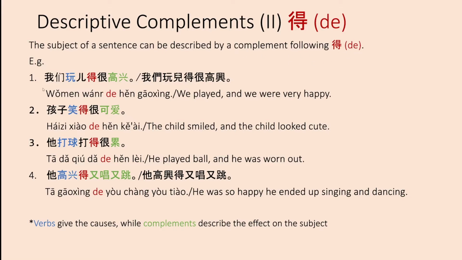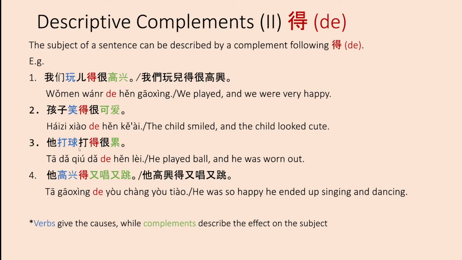So in the first example, 我们玩得很高兴. We played and we were very happy. The second, 孩子笑得很可爱. The child smiled and the child looked cute. The third, 他打球打得很累. He played ball and he was worn out. And the last example, 他高兴得又唱又跳. He was so happy he ended up singing and dancing.